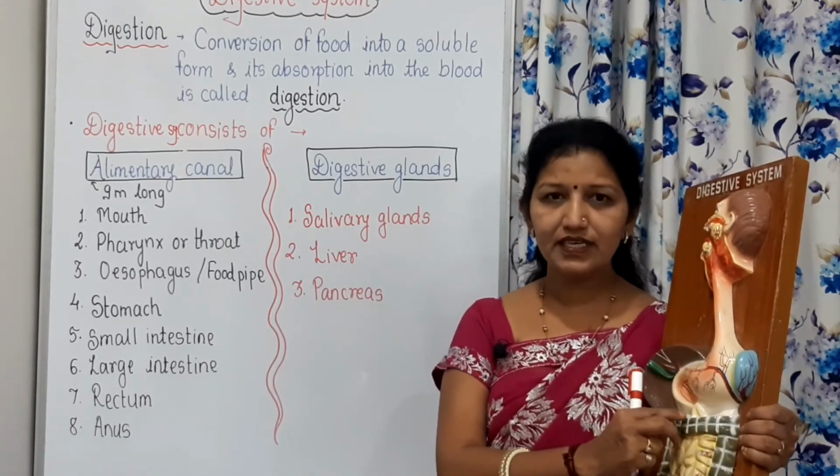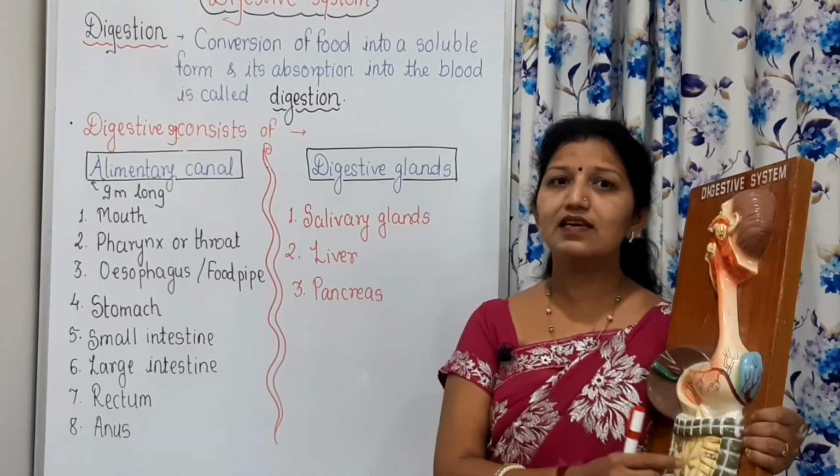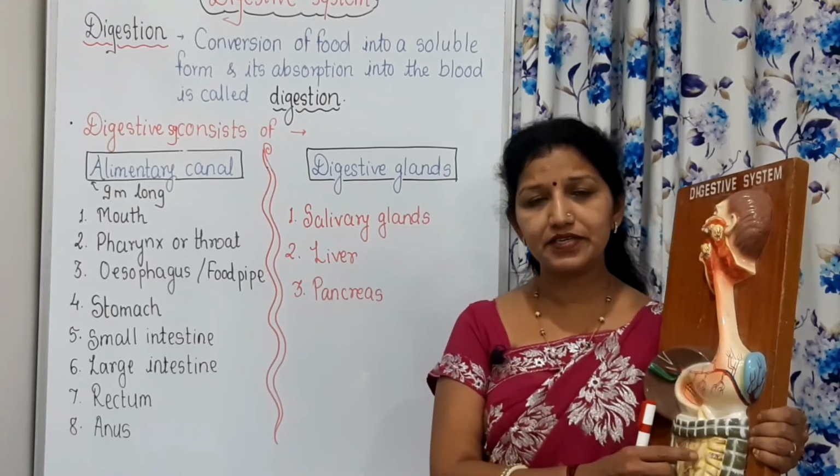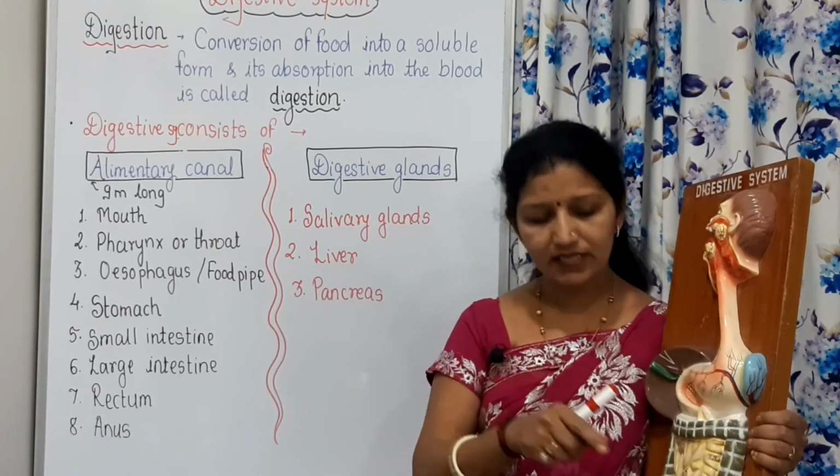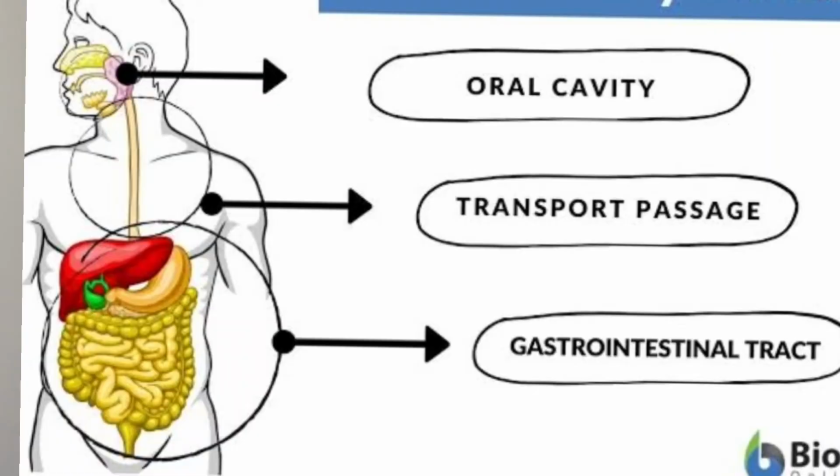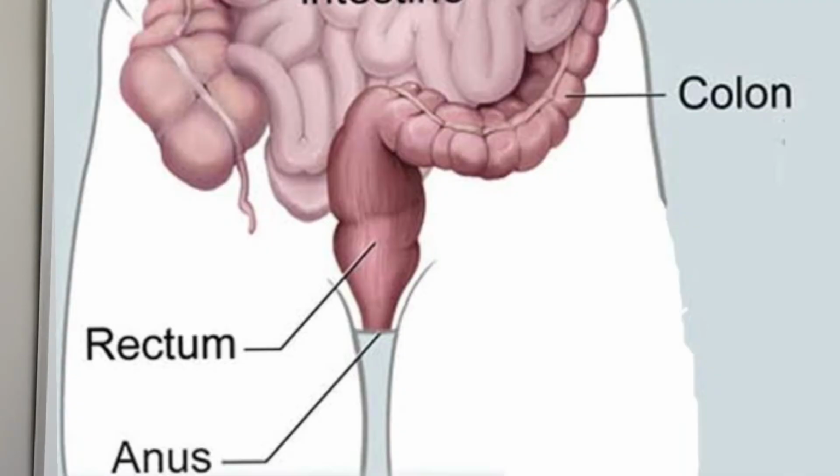The solid waste, the remaining part of our digestion, is pushed to the rectum, and via the rectum to the anus, and through the anus the excretion of that solid waste material is done.